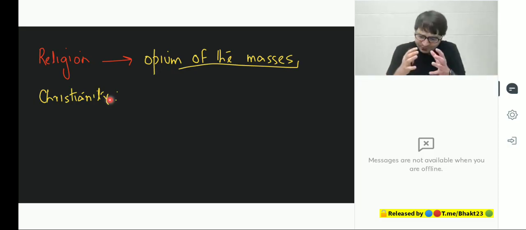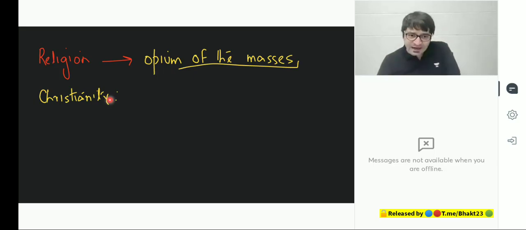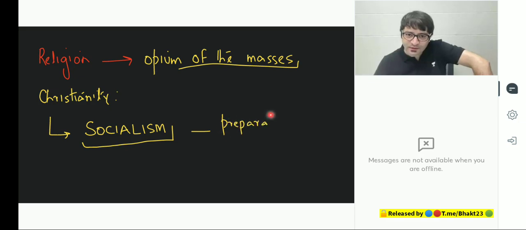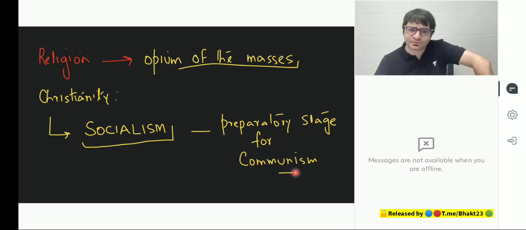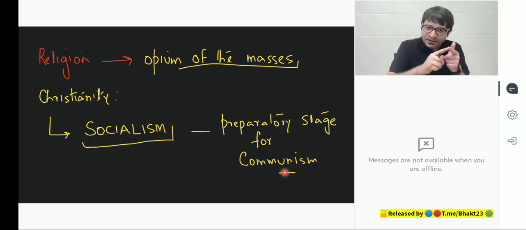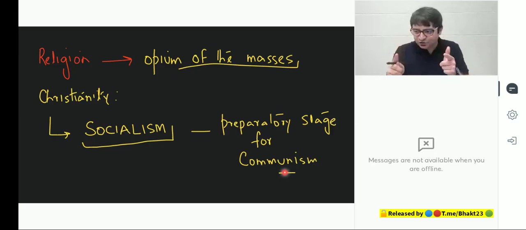But Karl Marx said, if we have to destroy capitalism, we cannot quickly transition into a beautiful stateless, egalitarian society. For that, after capitalism, we will enter into socialism. Socialism is a preparatory stage for communism. The final stage of history would be communism, where Karl Marx said history will rest. Because history is like a cycle. We started with primitive communism, then ancient society, then feudal society, then capitalist society, then socialist society.